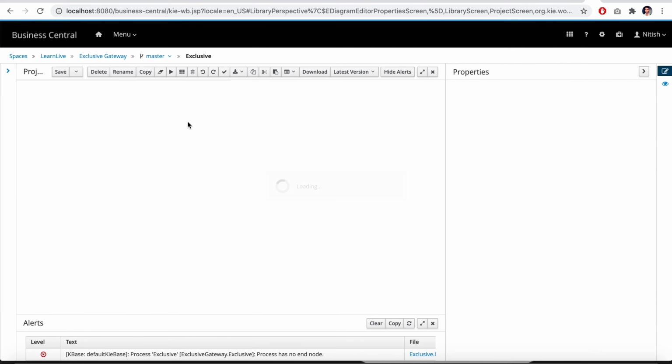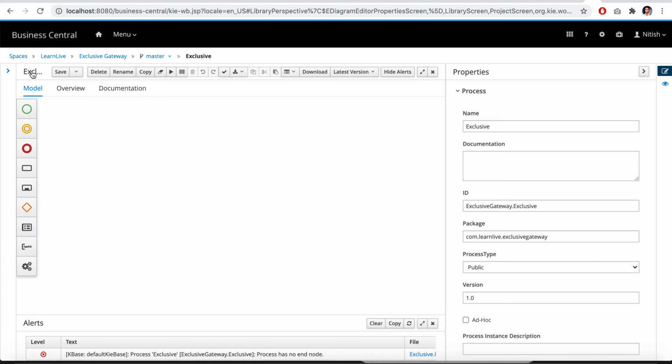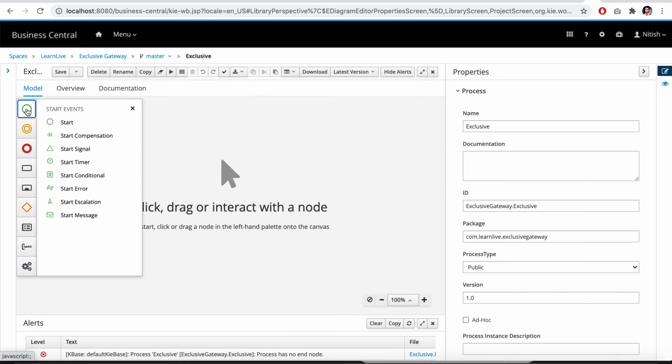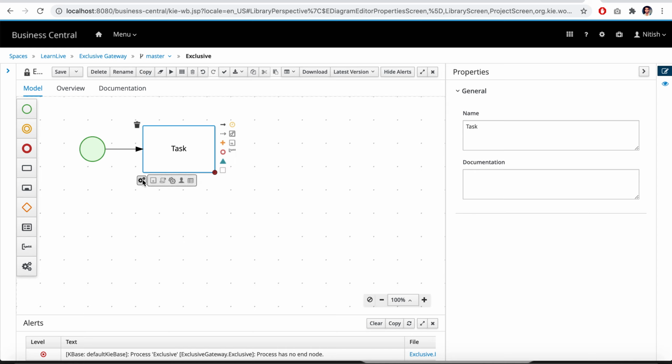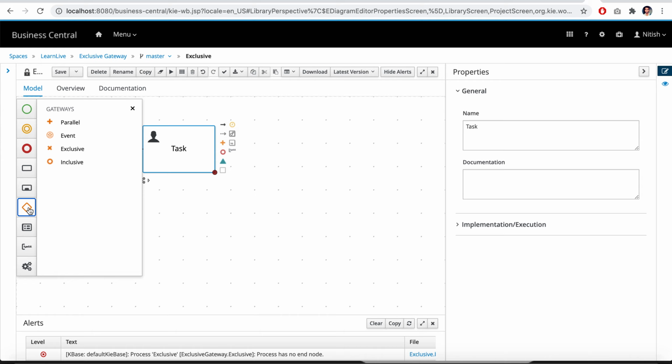Now we need to design the flow. Similar to the previous one, we will have one human task. Every process must have one start node. Then it will have one task, because human is also a task. We'll select this icon and convert it into the user task, or the human task, that's the same thing. And then it will have one gateway. You can find the gateways here, or from the icons. I just wanted to let you know that these are the gateways that we have: parallel, event, exclusive, and inclusive. In this case, we are looking at the exclusive gateway.